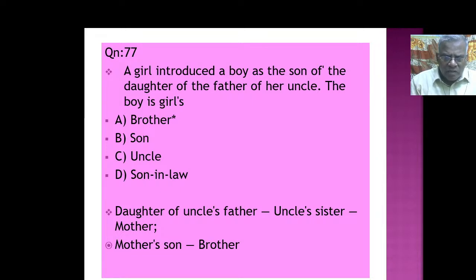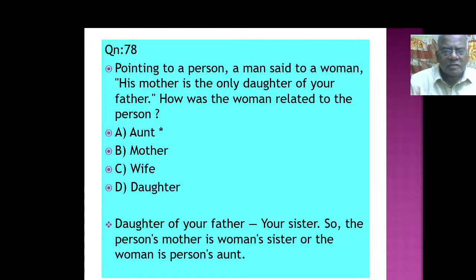Daughter of uncle's father, na uncle's sister, right? Uncle's sister, yaru? Mother. Mother's son, yaru? Brother. So the boy is the girl's brother. A girl introduced a boy as the son of the daughter of the father of her uncle. Daughter of uncle's father na uncle's sister. Uncle's sister na mother. Mother's son யாரா இருக்க முடியும்? The girl's brother தான் இருக்க முடியும். This is how you have to reason.